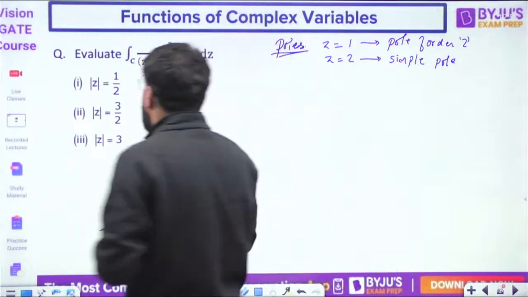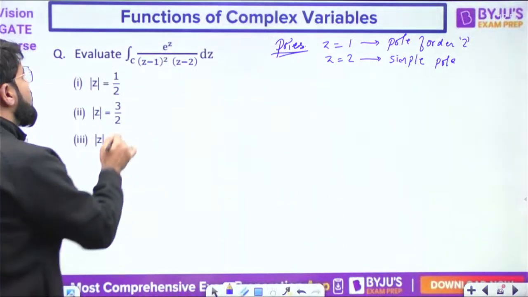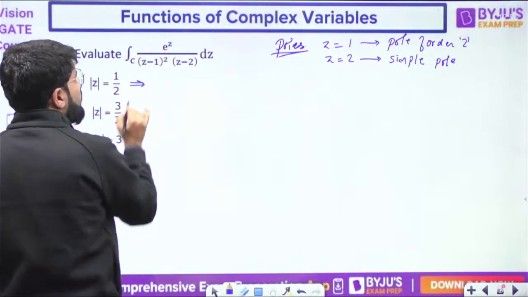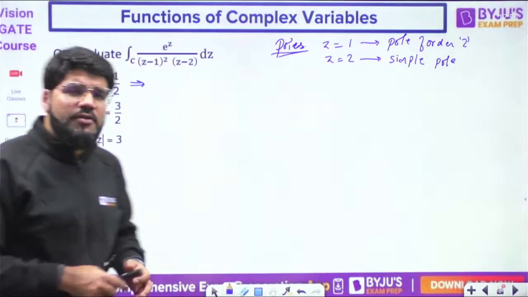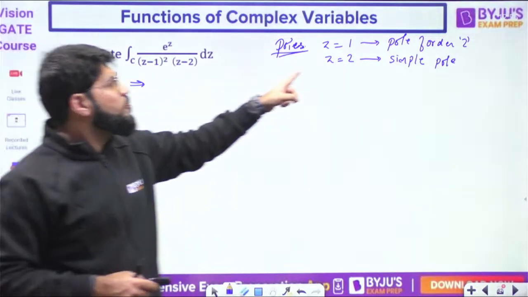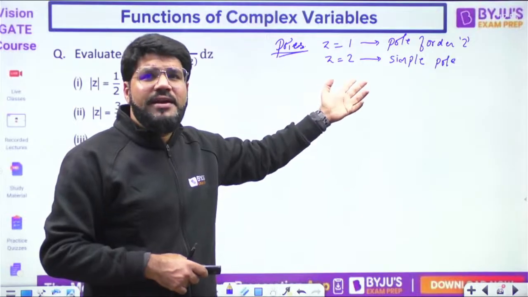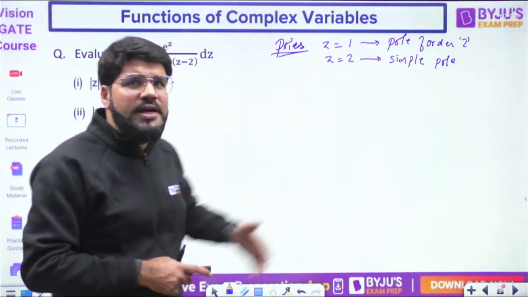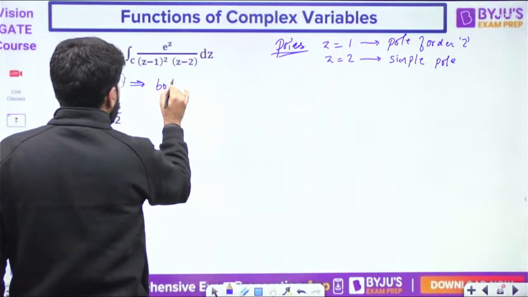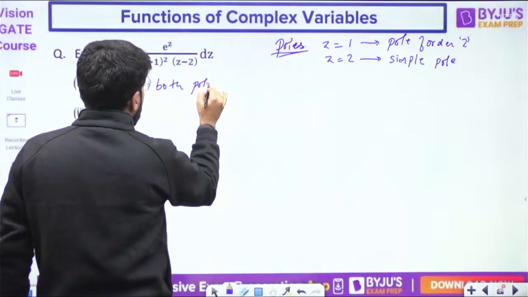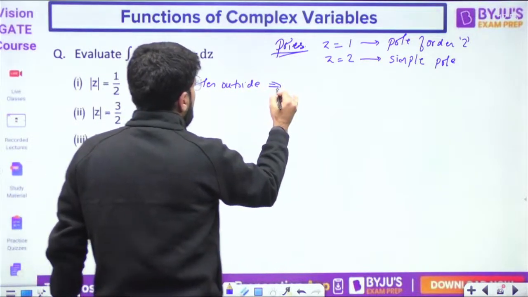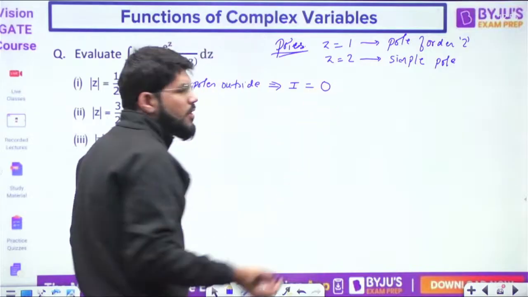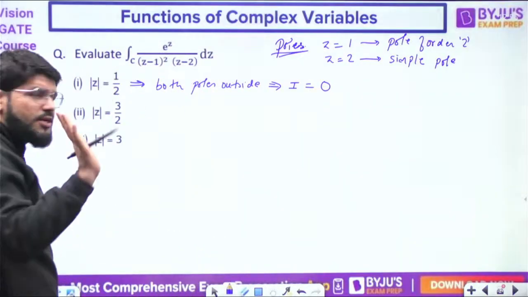Now you look at mod z equal to half. Okay, both the poles inside or outside? First of all, if the radius is half, then poles 1 and 2 need not be drawn. We understand the radius is up to half, so both the poles are outside. Integral answer is 0, since both the poles are outside. So the first one is 0 for sure.